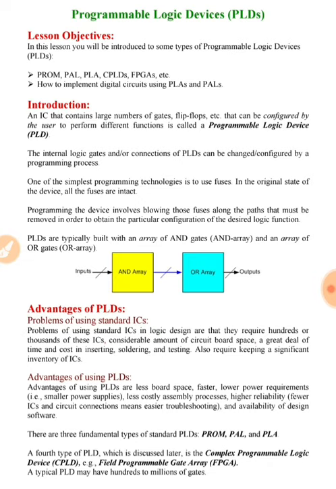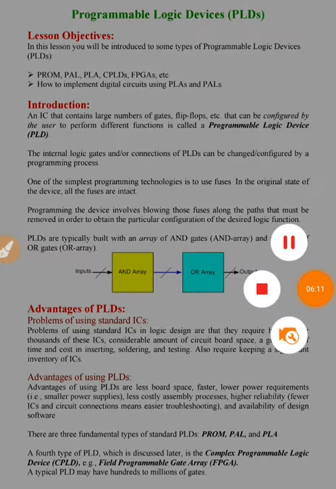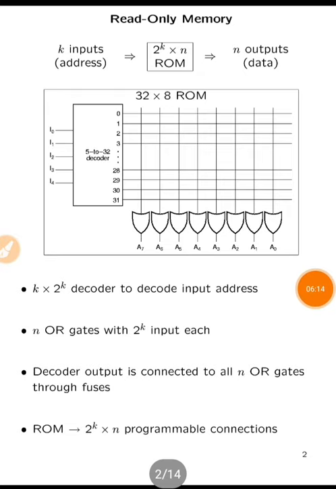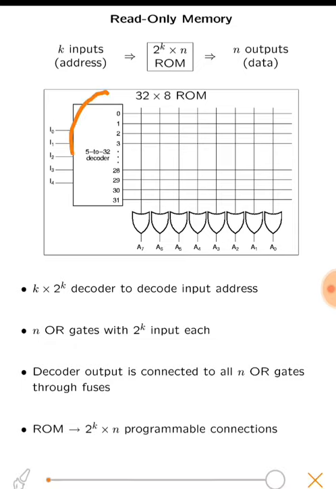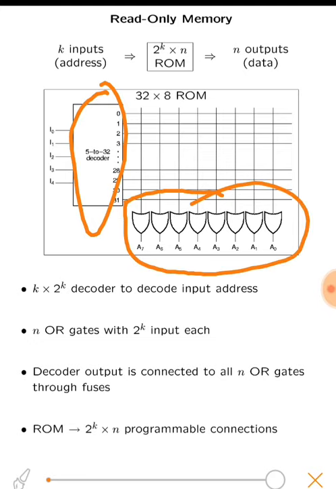Now we move to our first topic, that is programmable read only memory. Our first topic in PLDs is PROMs, that is read only memories, and these can be implemented using a decoder, as you can see in the picture, using a decoder and an array of OR gates. In ROMs we have programmable OR gates and a fixed AND structure, that is, the product terms are fixed.